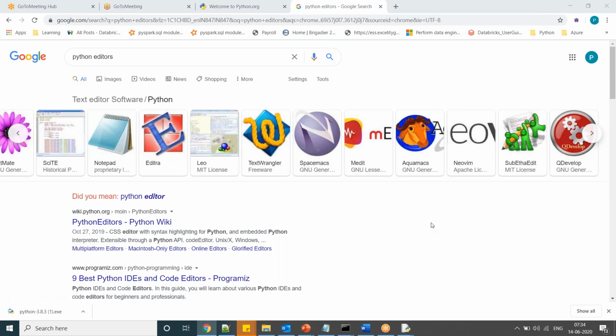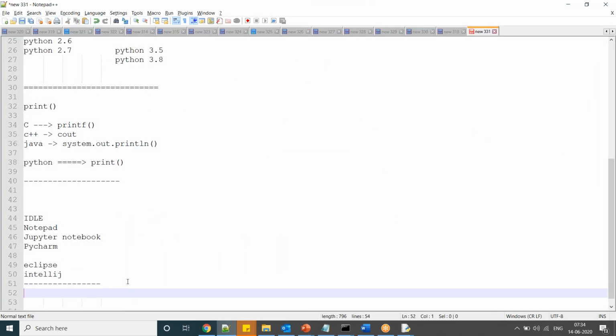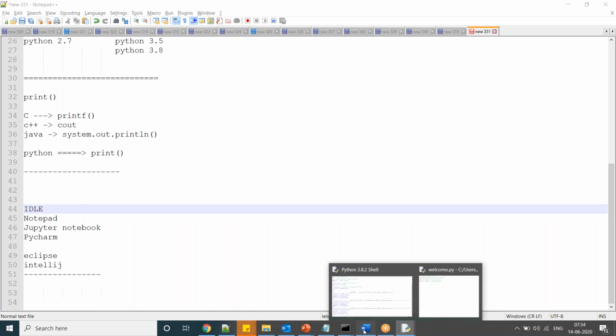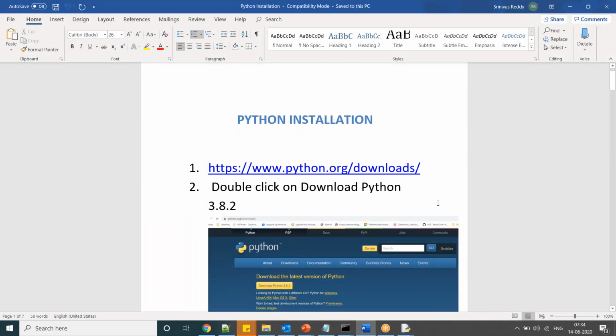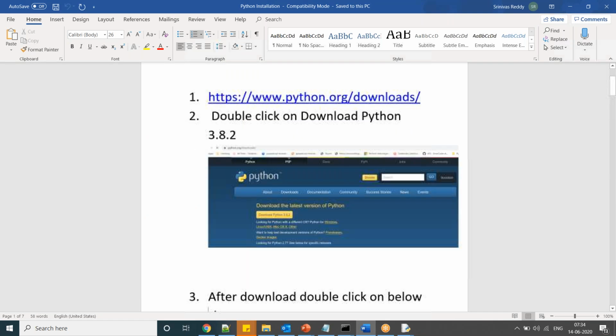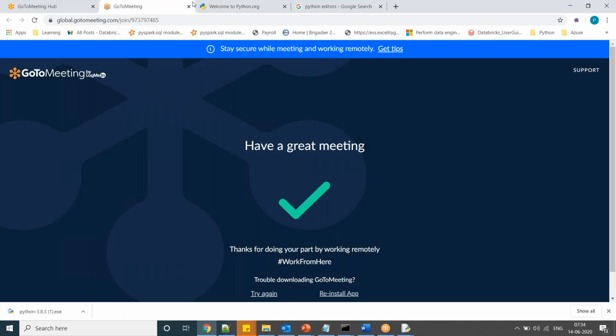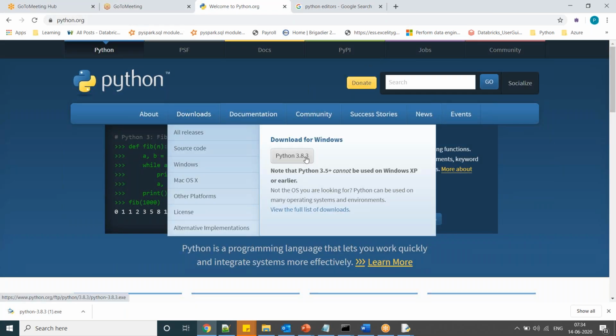So far we discussed IDLE. I am repeating once again, guys, for whoever joined late. After installing Python, go to python.org downloads. Here you can see Python 3.8.3 in your downloads folder. Just click this one and it will be downloaded.